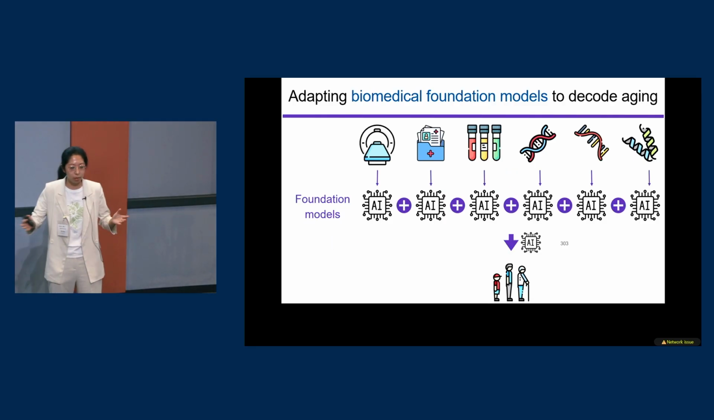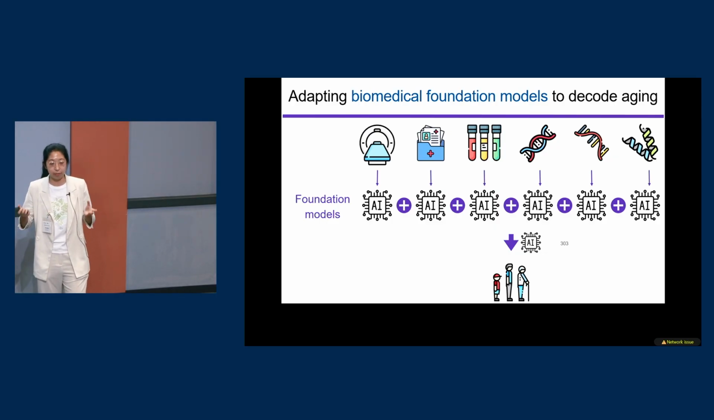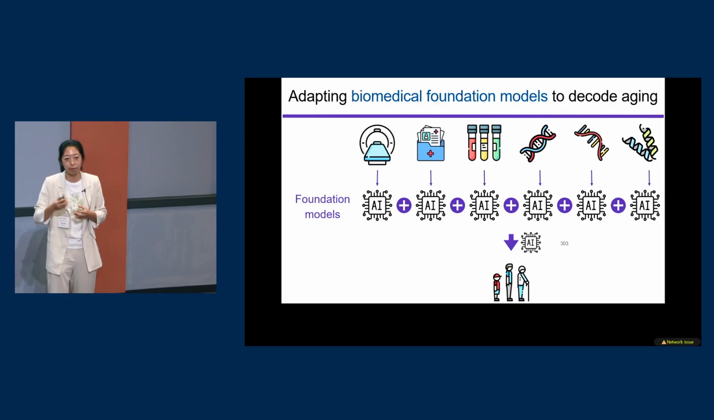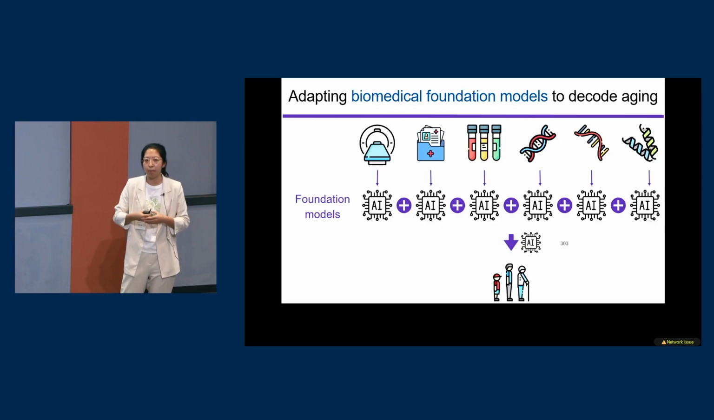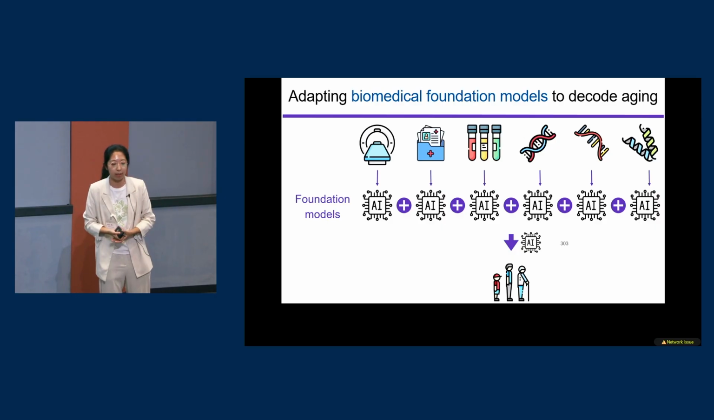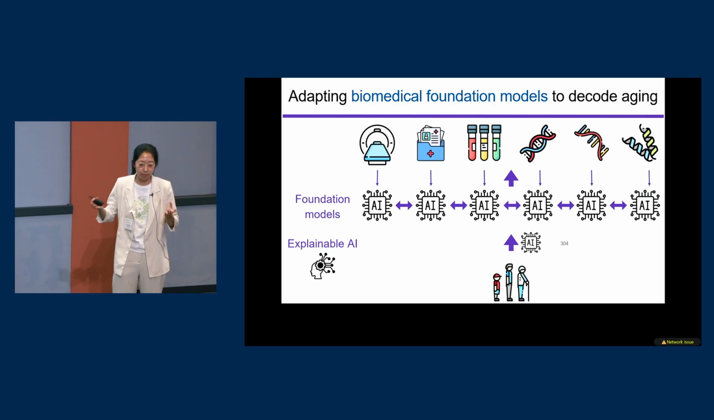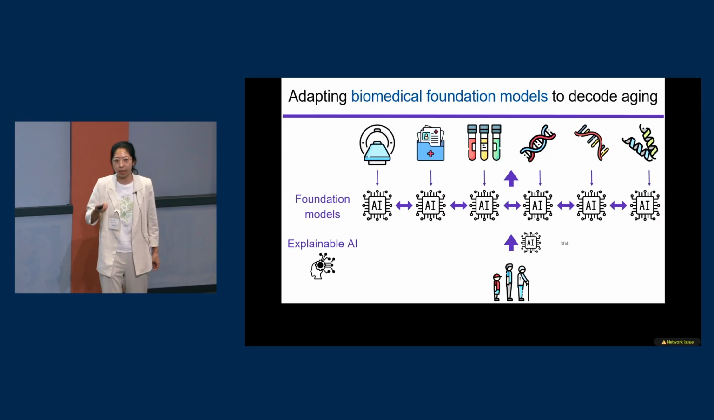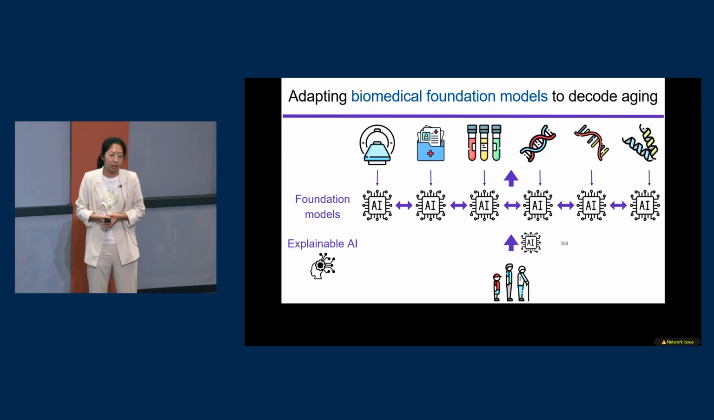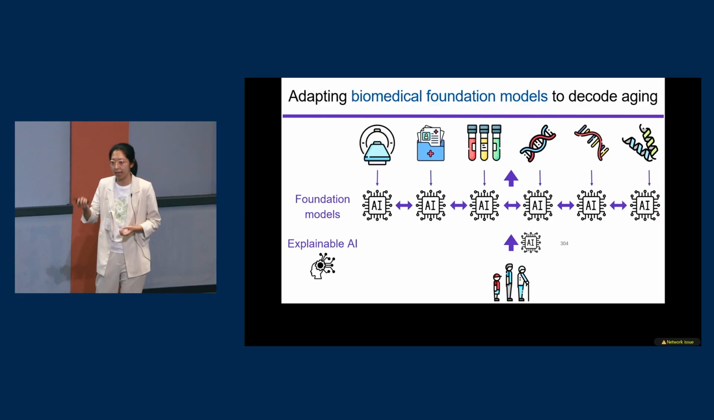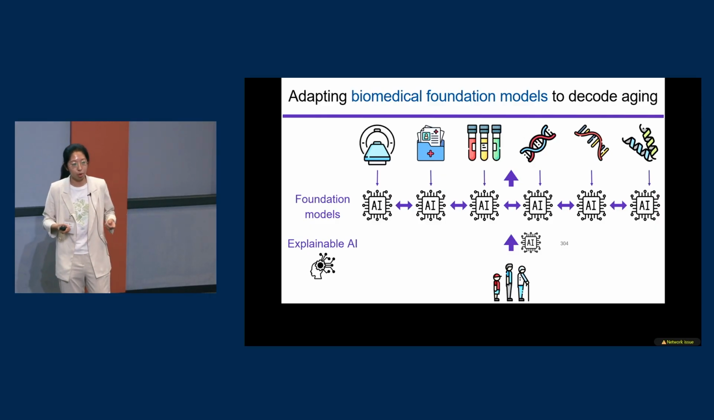And we can also integrate all of those foundation models and apply them to the aging data set so that we can perform a multi-modal aging analysis. With this multi-modal aging analysis, we can get a more comprehensive understanding of the aging patterns. And also with explainable AI, we can understand not only the underlying biological age patterns, but also the interactions among different modalities, so that we can know how different biomedical signals work together to drive the aging process.